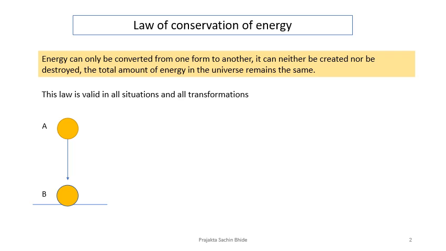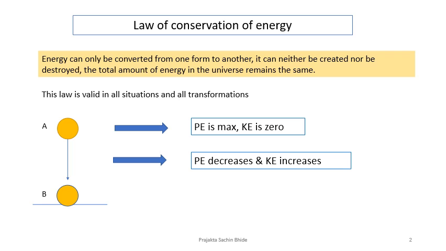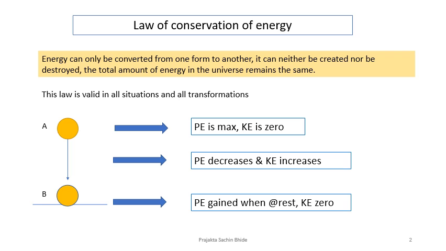Have a look at this diagram. An object from A is dropped to point B. Let's see what happens. At A, potential energy is maximum, kinetic energy is zero. When it is being dropped, during that transition the potential energy reduces and the kinetic energy increases. And when it touches the ground, it comes to rest again, so the potential energy is gained and the kinetic energy becomes zero. So overall, in the entire transition from position A to position B, the entire energy of the system is conserved, it remains the same.